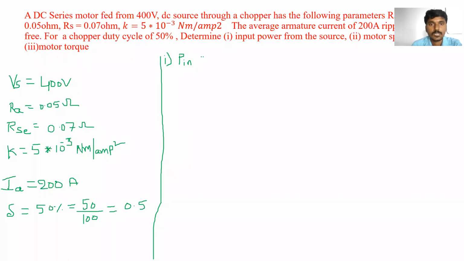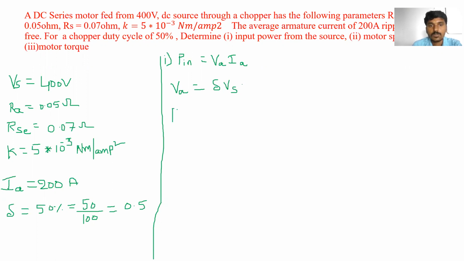So that is equal to, we can easily find out, VA into IA. But we don't know the value of VA here. So VA is equal to, we know the formula of average output voltage of a chopper: duty cycle delta into Vs. So we can substitute in this equation.